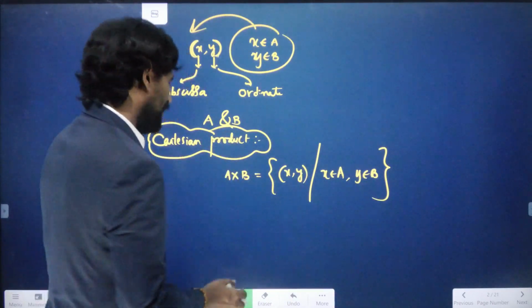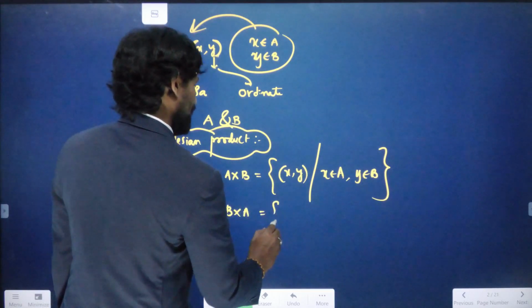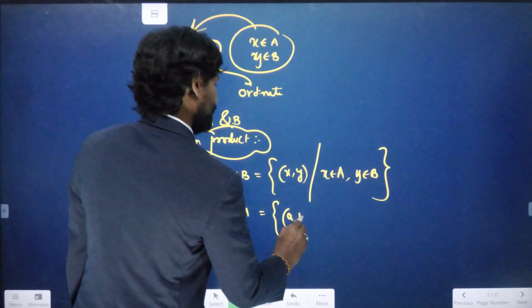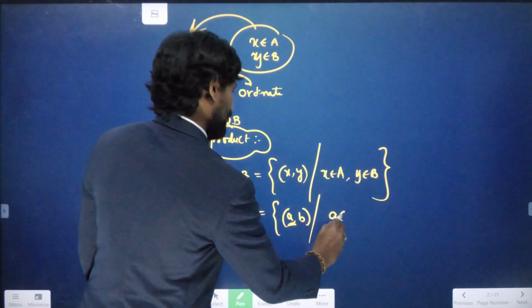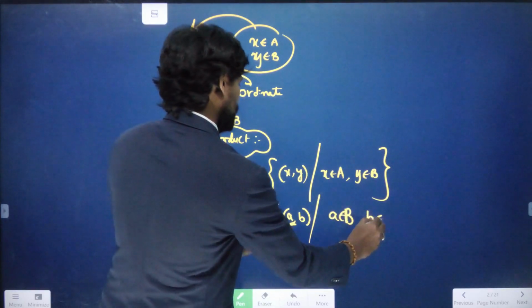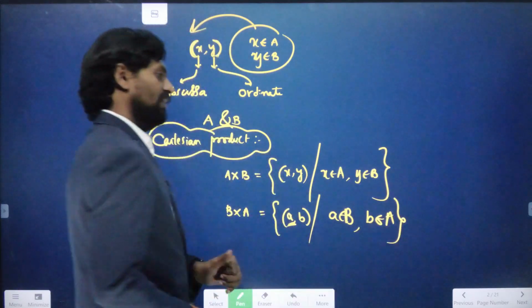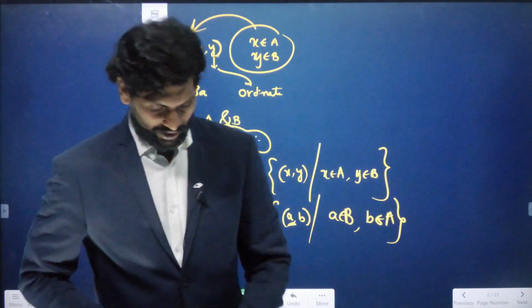In the same manner, I am taking B cross A, where I write pairs like a comma b, such that the first letter a belongs to the first set B and the second letter b belongs to the second set A. This type of product is called the Cartesian product.